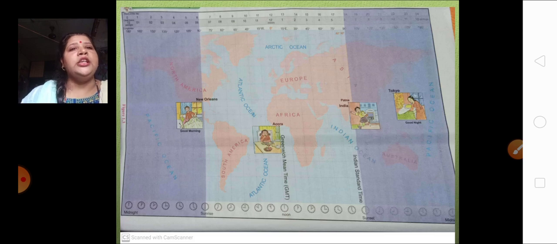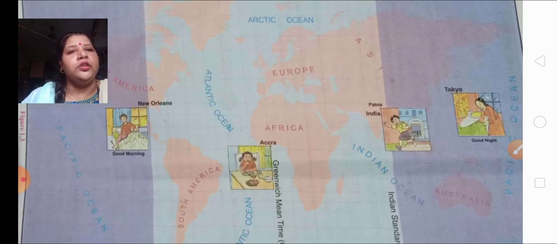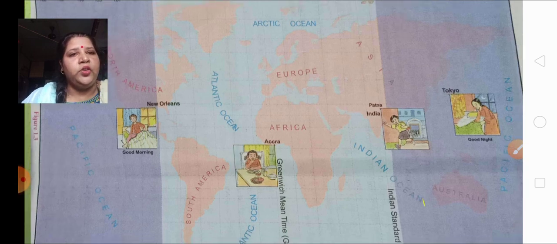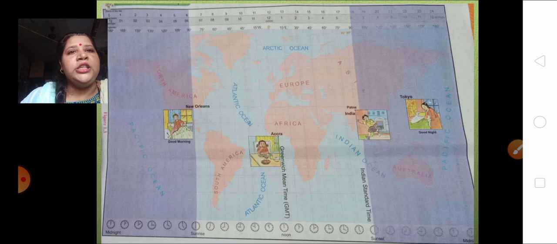Now, here is your map. In this map we can see 4 children doing their daily routine work. For example, here New Orleans is there, then Accra is there, then Patna city is there, and Tokyo is there. These are the cities. On this map I am going to ask you some questions, and you all are going to answer me.